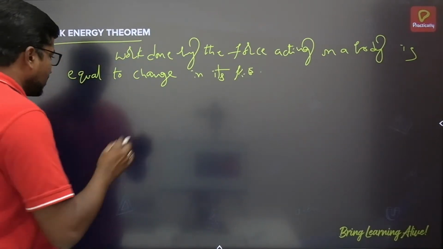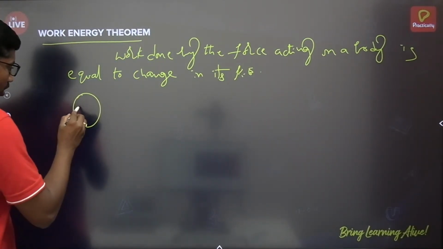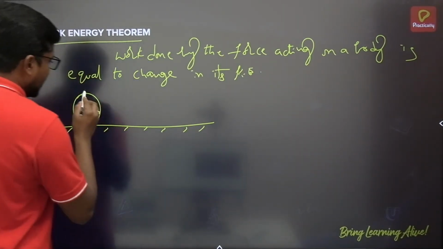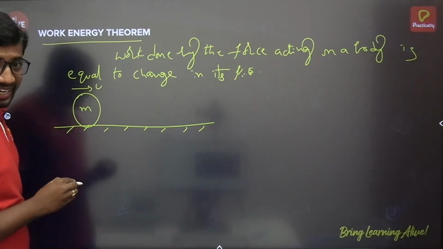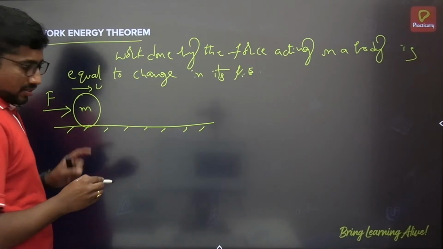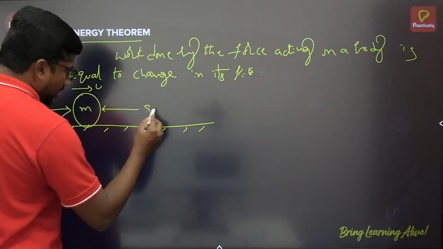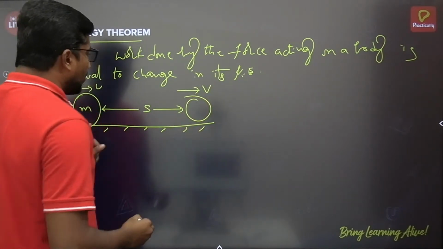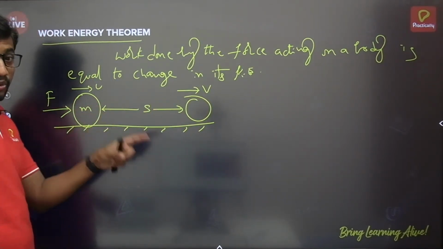What does it mean? Suppose an object of mass m is traveling with initial velocity u meter per second, and a force F is applied on the body, due to which the body undergoes a displacement S. Let the velocity of the body change from u to v.